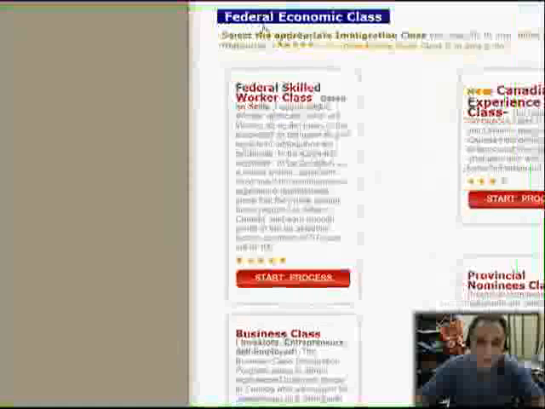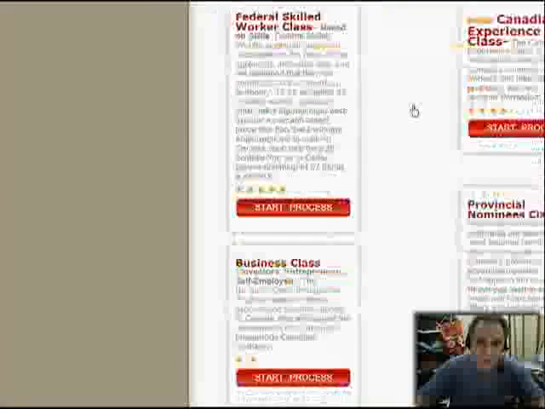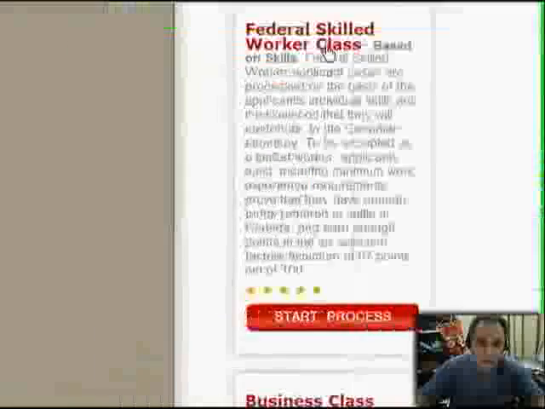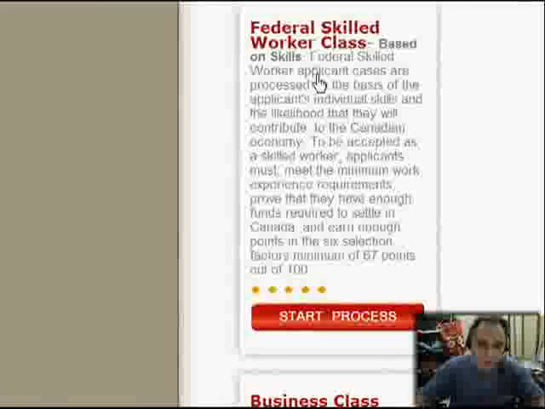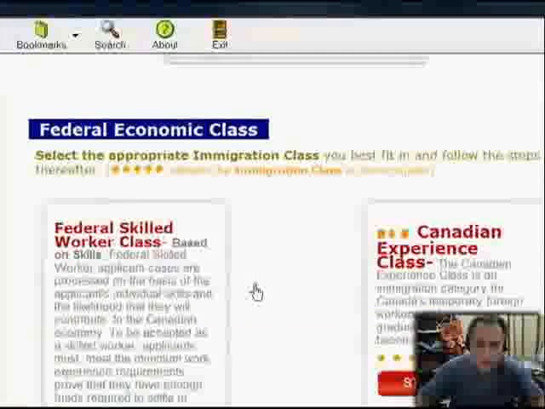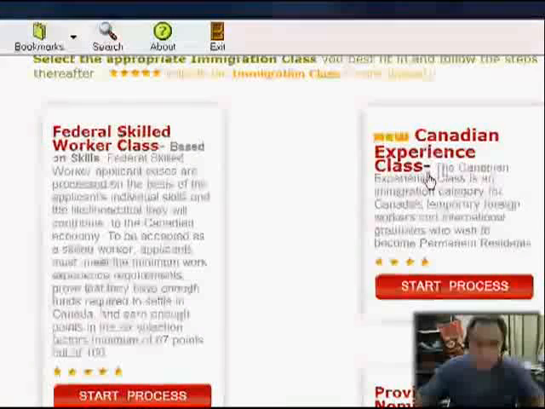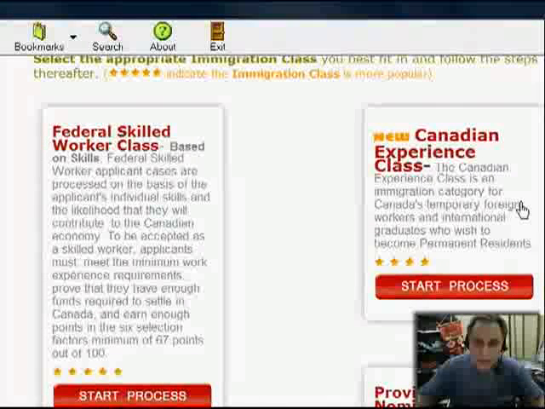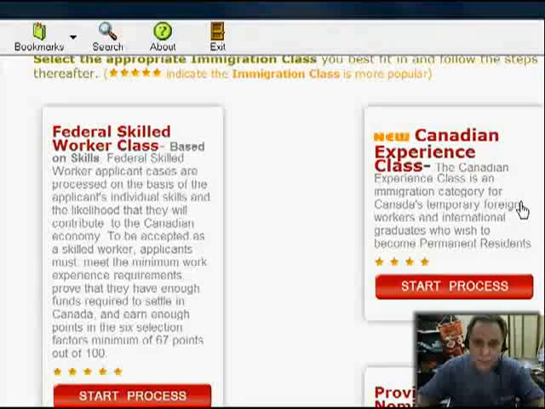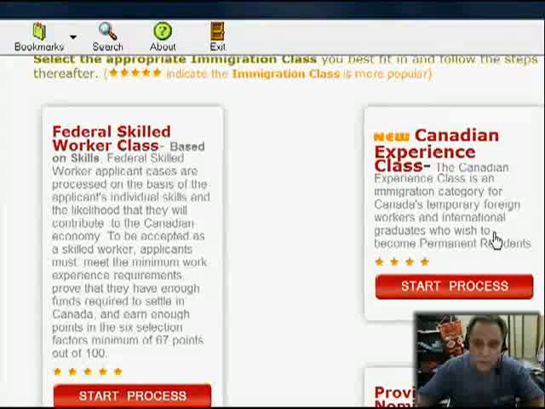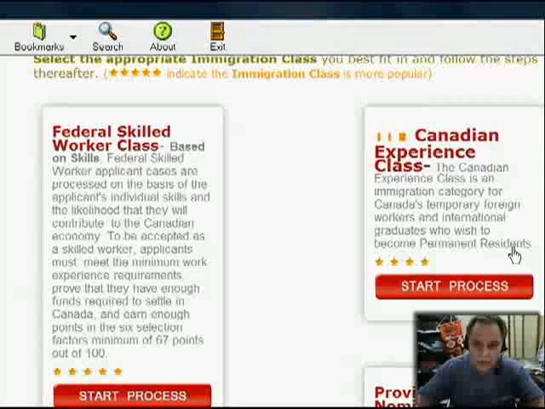You have the federal economic class, which has 4 subclasses here. The skilled worker class, which is based on your skills, is the most popular one. This one is a new one here, Canadian experience class. This is an immigration category for Canada's temporary foreign workers and international graduates who wish to become permanent residents.